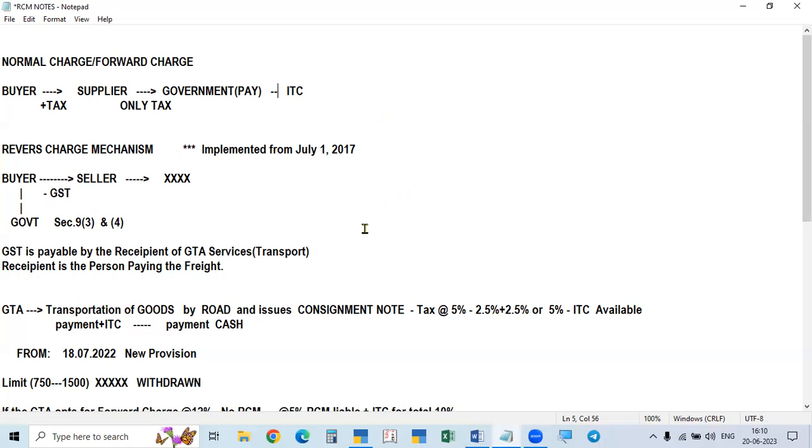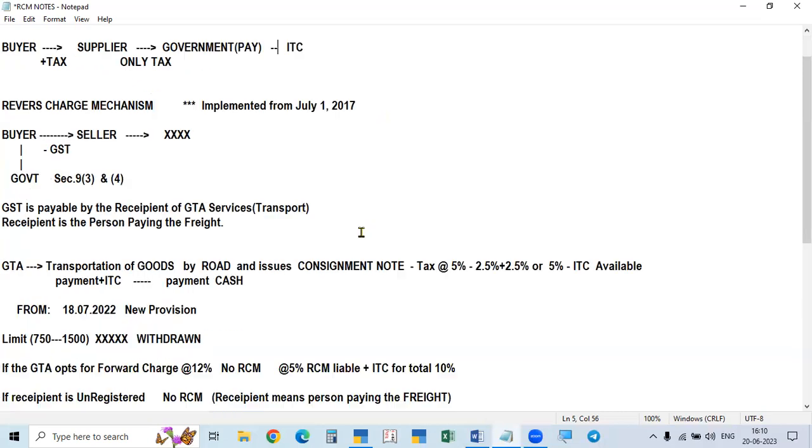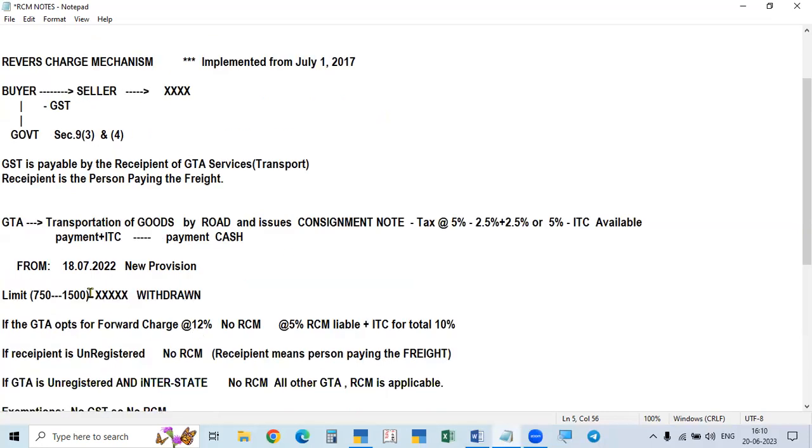Okay, so that is the goods, and some services are mentioned. There are 16 types of services. All are not applicable to everyone. Only few people will use those services, and the most common services are 4 or 5. One is transport of goods, that is called GTA service, goods transport agency service.